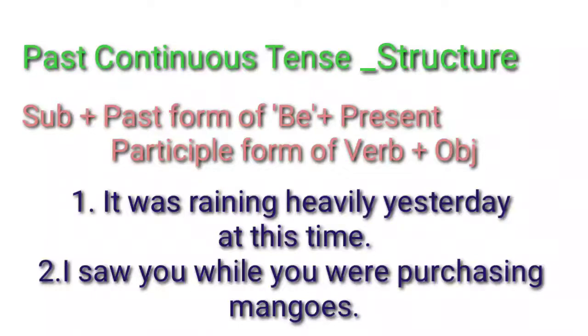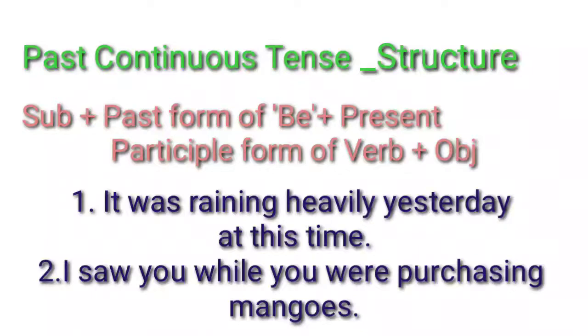Suppose you say only yesterday, without the words at this time, the structure should be: it rained heavily yesterday, right? Suppose you don't use yesterday and use only at this time, then you have to say it is raining heavily at this time, right? Today only it's raining. That meaning is conveyed.